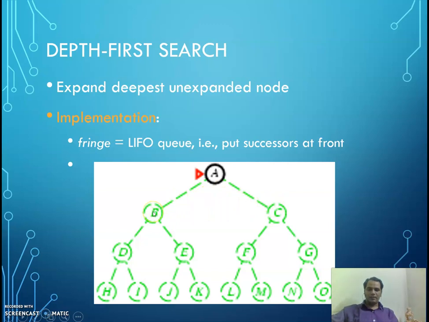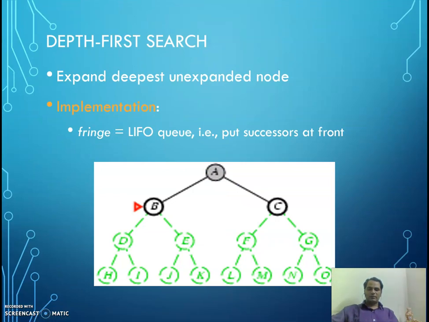I will visit B. B generates D and E. In the case of a FIFO queue, we added D and E at the end after C, but now D and E will be in front of C. So the next node to explore or expand would be D, not C.